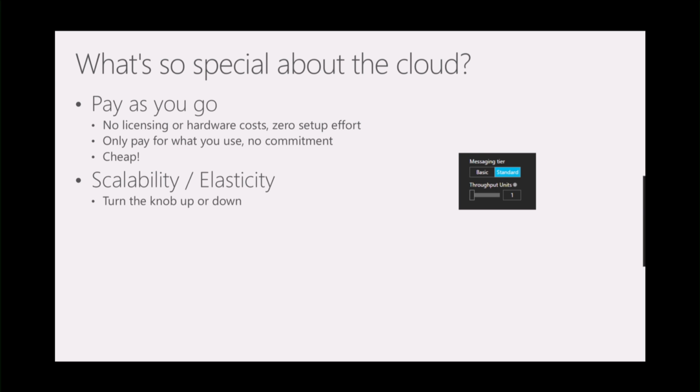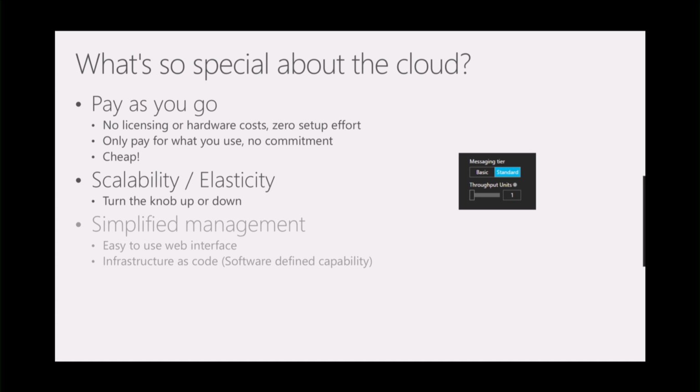It's scalable and elastic, so it grows when you need to. Here's an example of what our portal looks like for event hubs. If you need more throughput units, just simply drag the slider up.